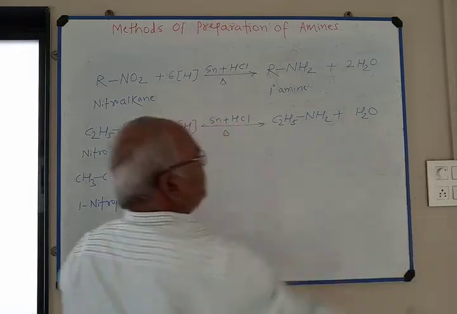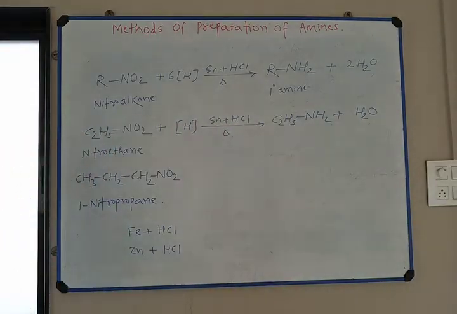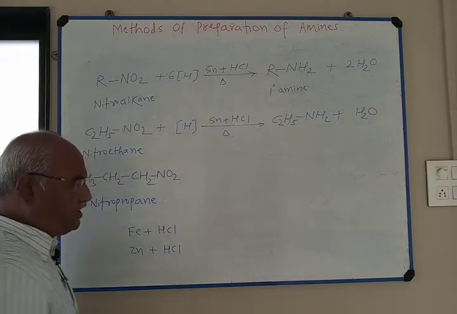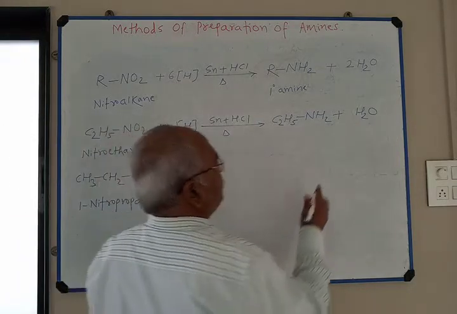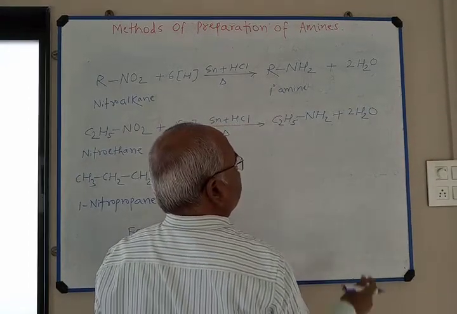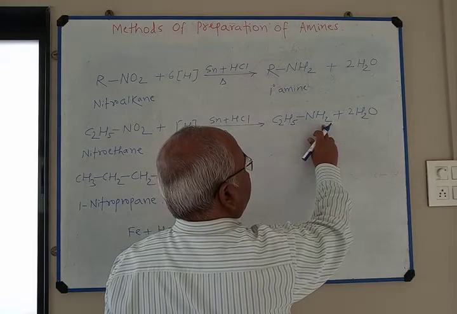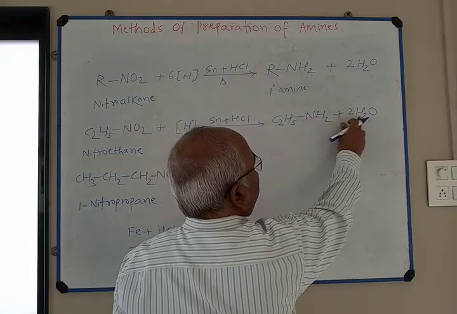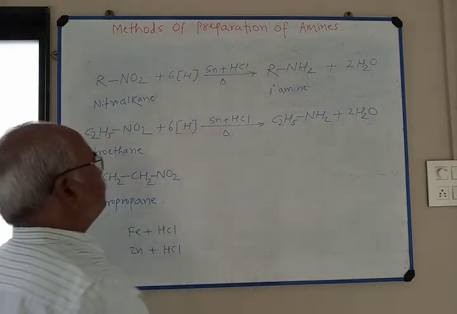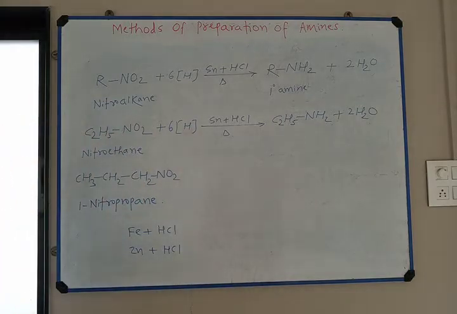You have to write a balanced chemical equation, balance this reaction. On the left hand side, 2 oxygen atoms are present, therefore I take twice H2O. The number of hydrogen on the right hand side, 2 plus 4, 6, therefore I write 6 hydrogen on the left hand side. Ethylamine is the product.